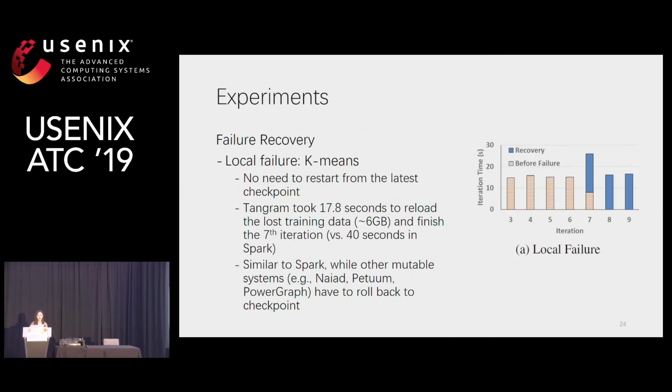We tested the failure recovery performance in case of both local failure and global failure. For local failure, we tested on the k-means job. We killed a worker storing part of the training data, which is immutable. So Tangram reloaded only the lost training data and resumed the iterations quickly. And this is the same behavior as Spark. Note that in mutable systems such as Naiad and Petuum, the local failure caused a whole system rollback to the latest checkpoint, which wastes computation.